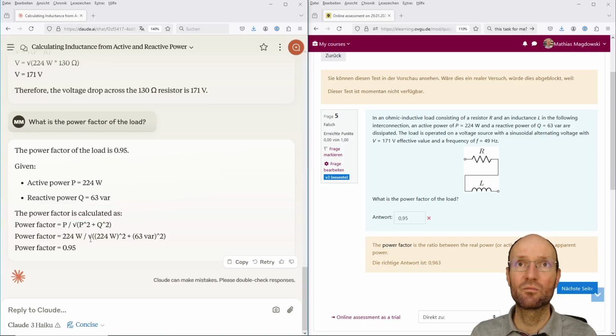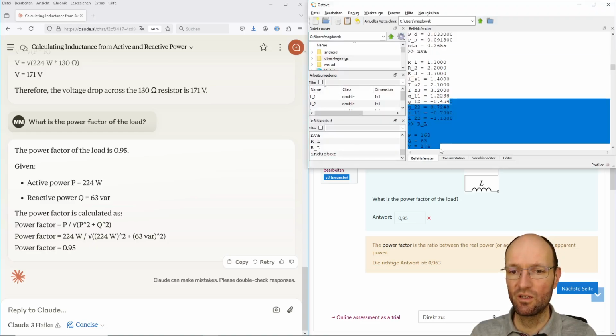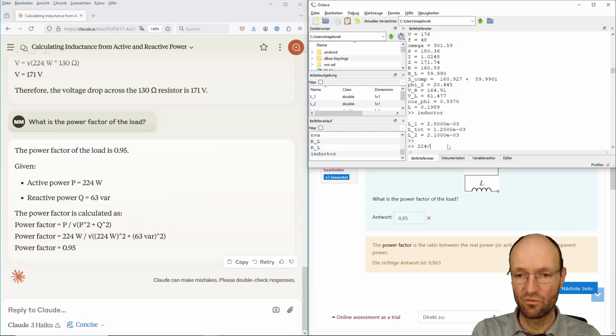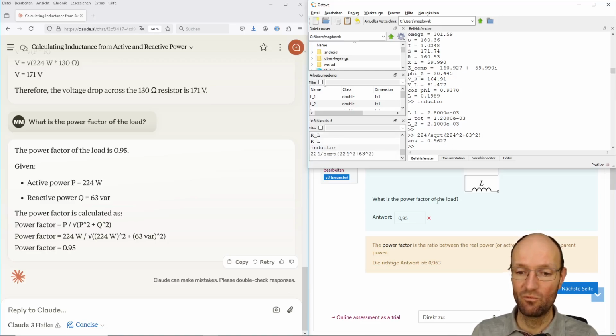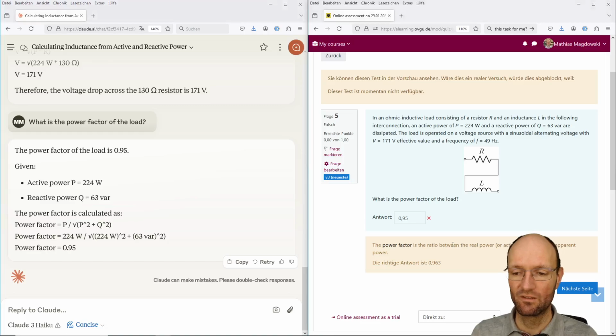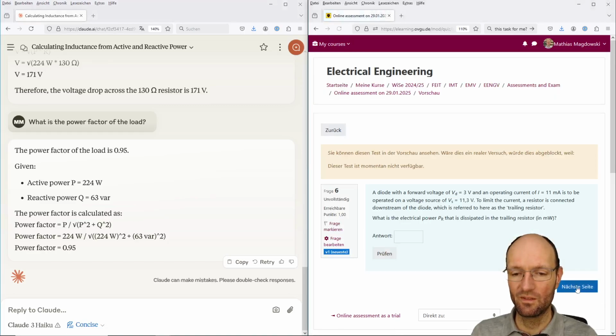So this calculation here, I think this approach is correct. I think I somewhere have Octave still open with some similar calculations. So if we would do 224 divided by the square root of 224 squared plus 63 squared, we get the right answer. So the approach is right, but the number crunching is wrong. So sad. Okay, next page.